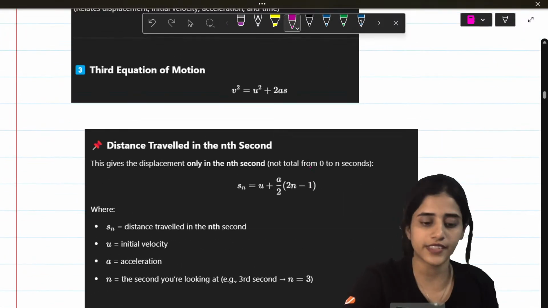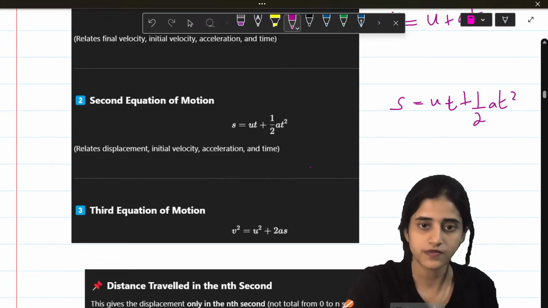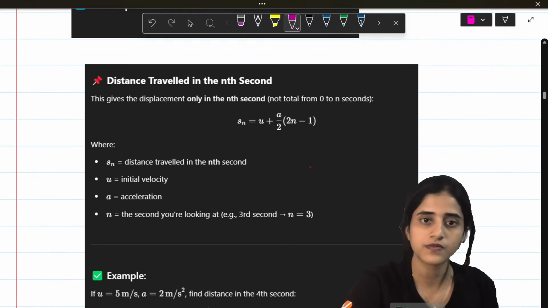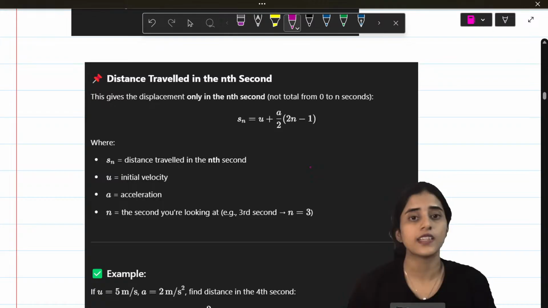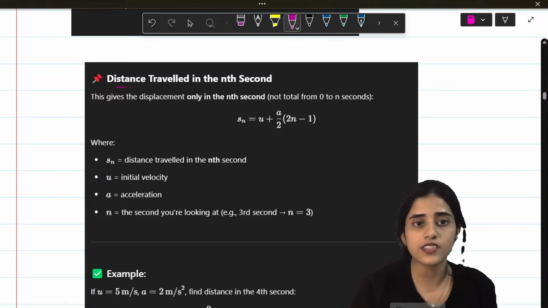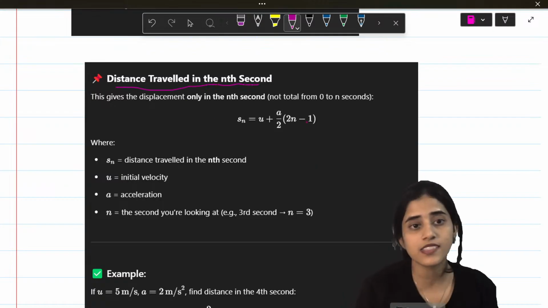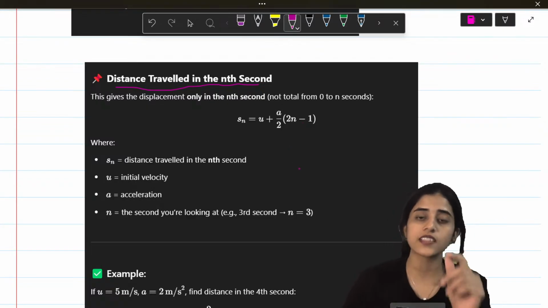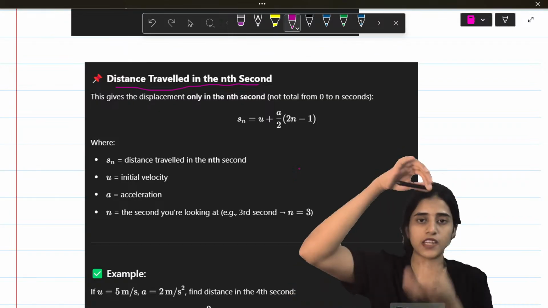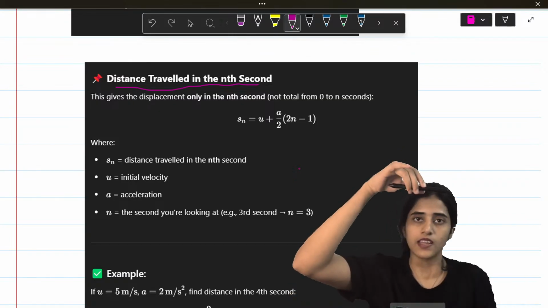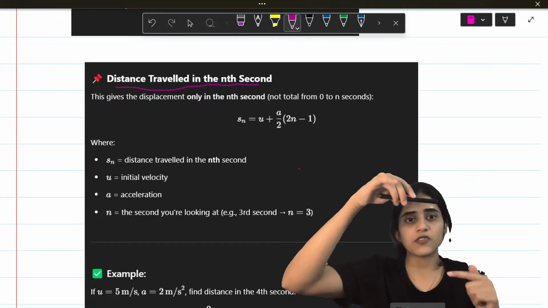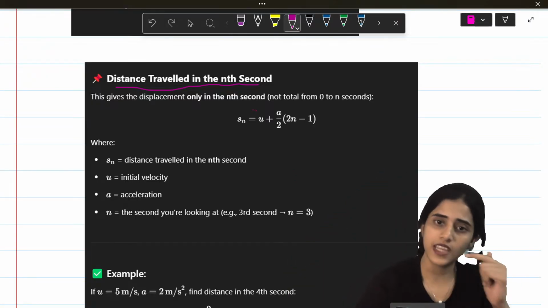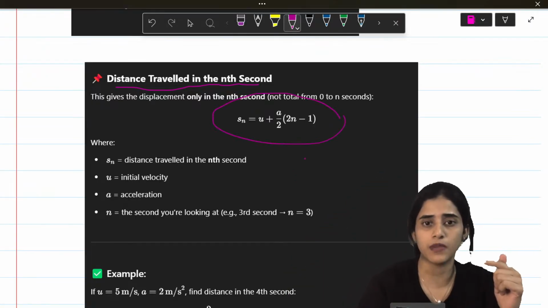Alright, is this much clear? Okay. Now, next one. This is the distance traveled in the nth second. Let's say you have to find out the distance at the 5th second. So, I'm saying my pen is falling down. After 5 seconds, I have to find out the displacement. In that case, this will be my formula.